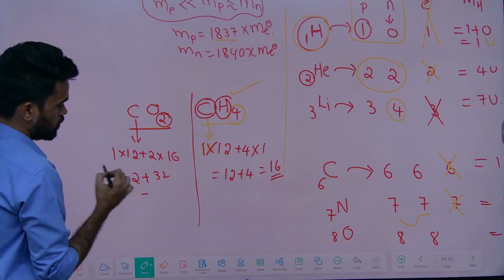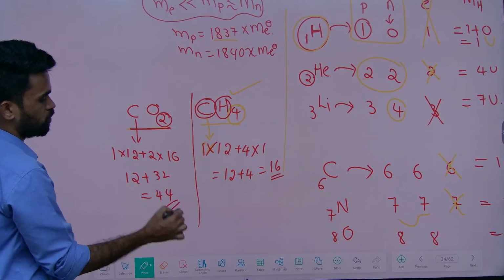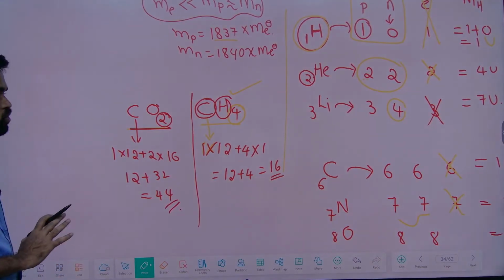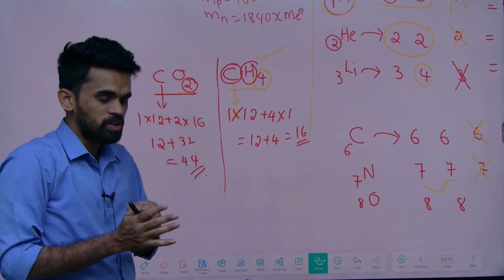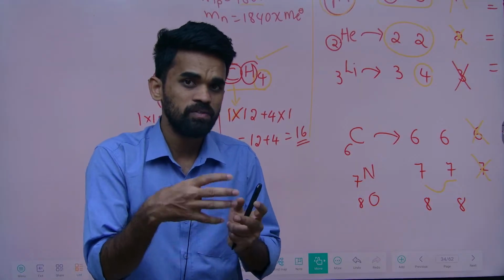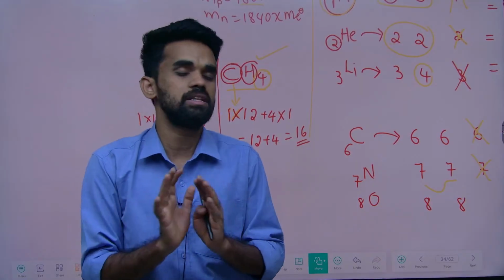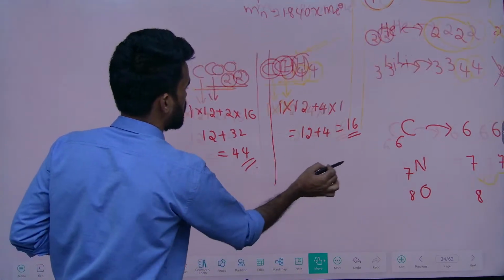So total 32 here, and 12 here. So this total sum becomes 44. Like this, you need to find the molecular weight of a compound. So atomic weight means weight of one atom. Molecular weight means weight of one molecule. That's it. This is very simple. Now, I will be giving you few questions for practice purposes.